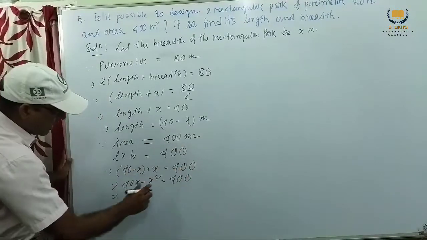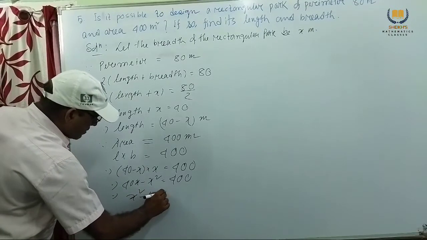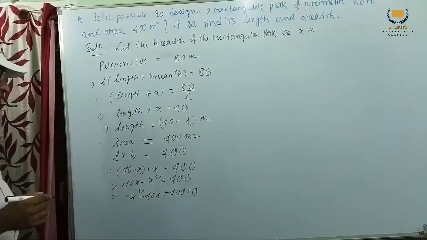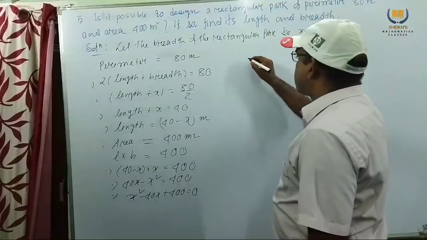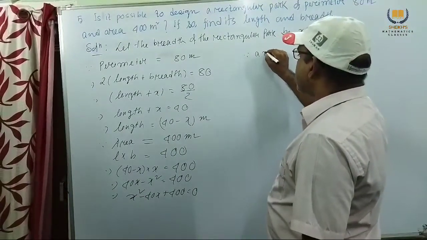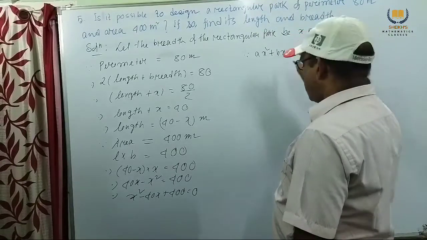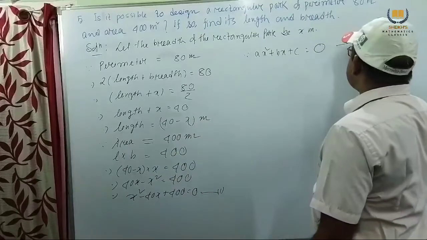Taking all to the right hand side, x square minus 40x plus 400 equal to 0. Now comparing with ax square plus bx plus c equal to 0, we consider this equation number 1, this is number 2.